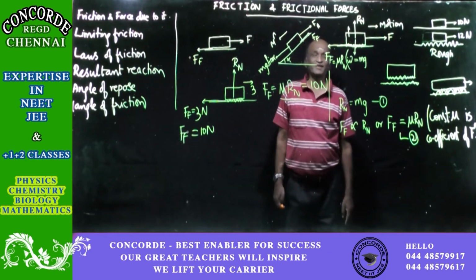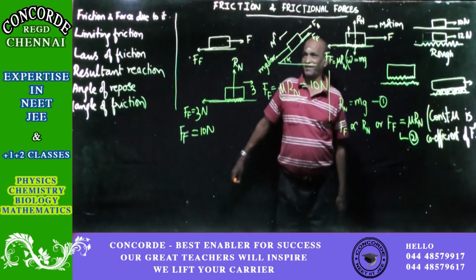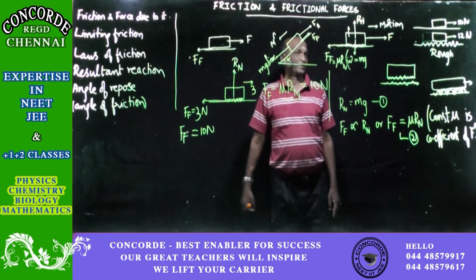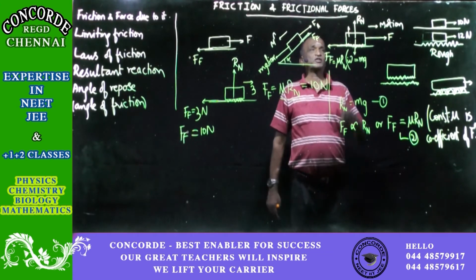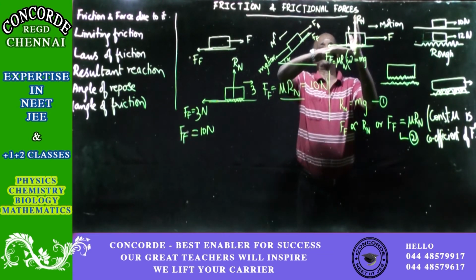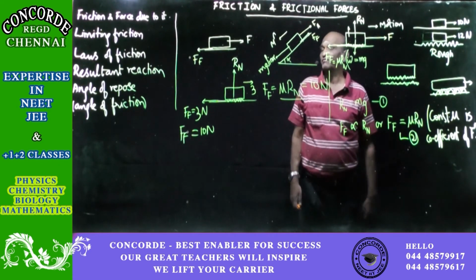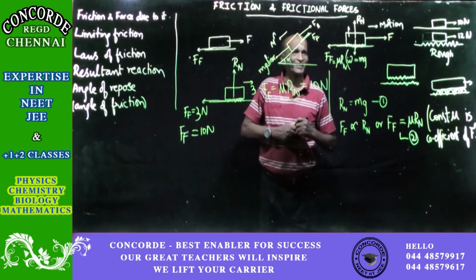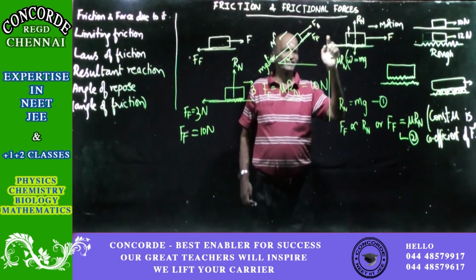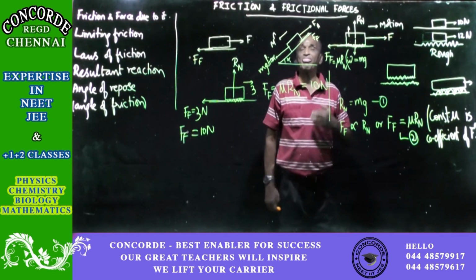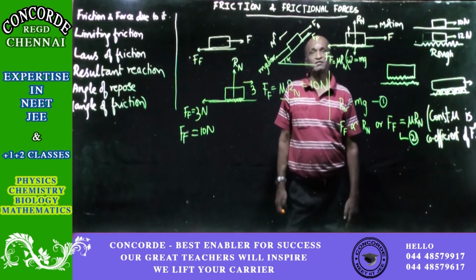We were discussing the two equations that are there. One is the normal reaction and the other one is the frictional force. So the normal reaction and the frictional force, these two forces, as you see, will have a resultant. It will be in between. So that resultant, let us see how much it is. Because the angle is 90 degrees, you have to take the same equation that we have studied in vectors.